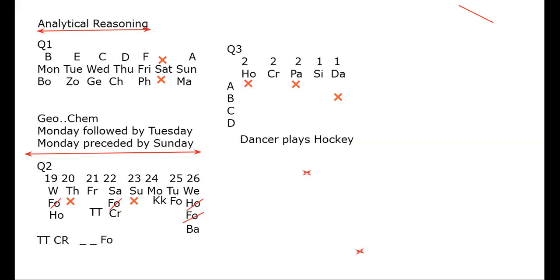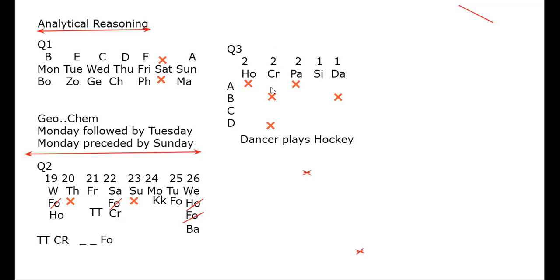Next thing they are saying: Bharat and Dharma do not play cricket. See, Bharat is not playing cricket, cross here. Dharma is not playing cricket, cross. Is it clear till here? So now, how many players are playing cricket? Only 2 players.